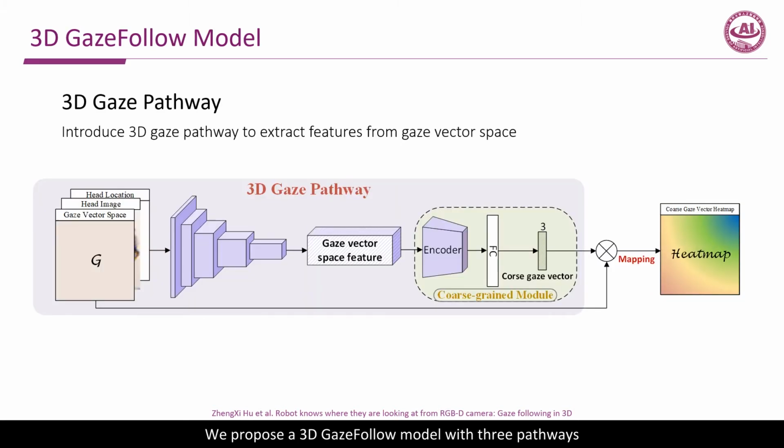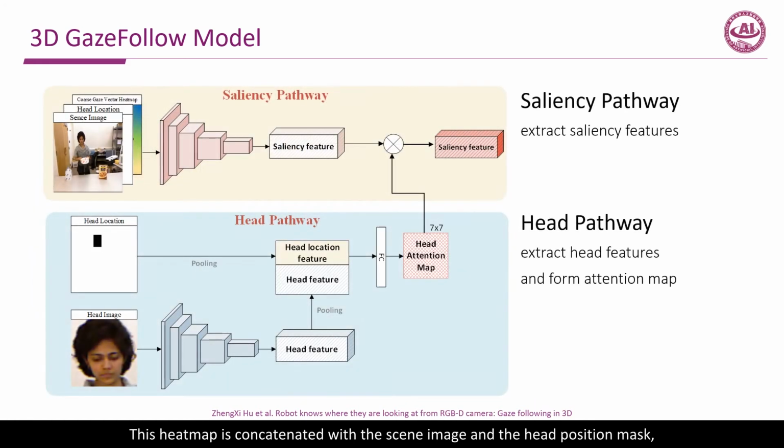We propose a 3D GazeFollow model with 3 pathways. The first is a 3D gaze pathway used to extract features from the gaze vector space. The gaze vector output by the coarse-grained module is finally mapped to a heat map. This heat map is concatenated with the scene image and the head position mask, and then fed into the saliency pathway for extracting saliency features. The head pathway is designed to extract head features and form an attention map. These two pathways finally output saliency features with head attention.